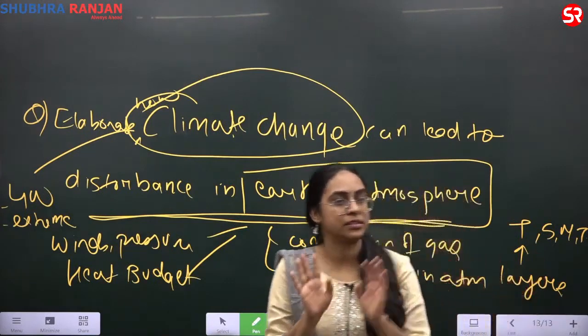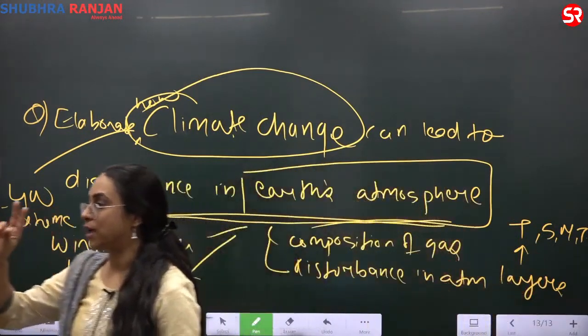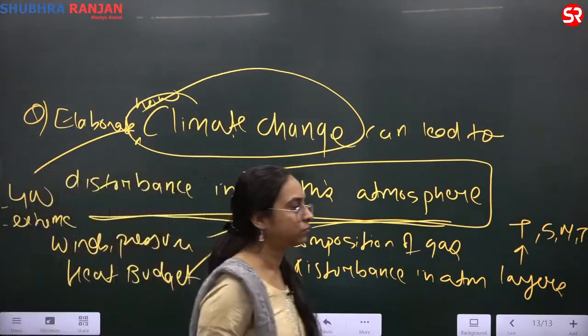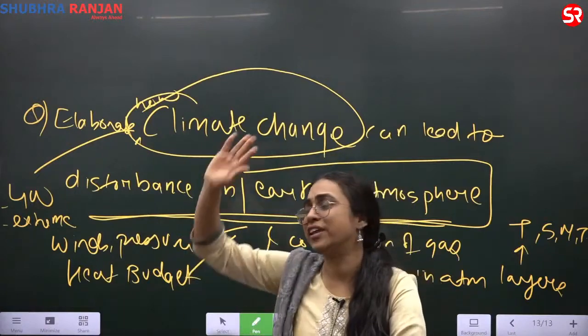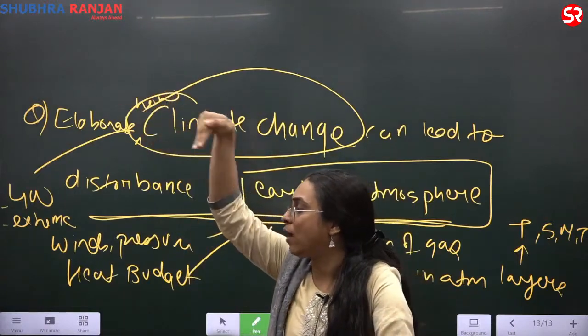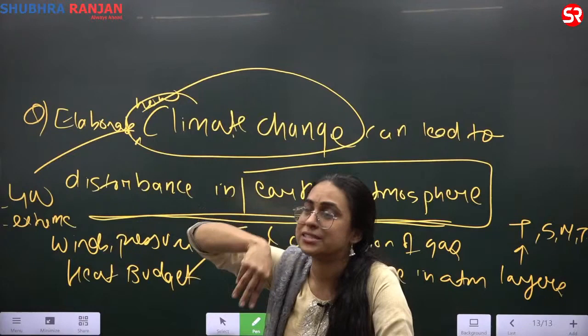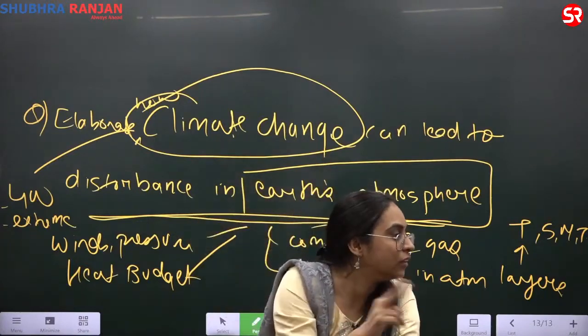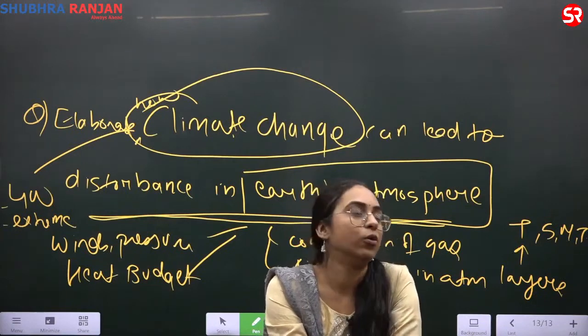If you can do this exercise, this is where you will have an edge. If you can do this exercise, and many people actually write papers. They keep on writing papers. That's the very last stage. What you have to do now is develop the skill of breaking the things and linking the things. We are very good at it.